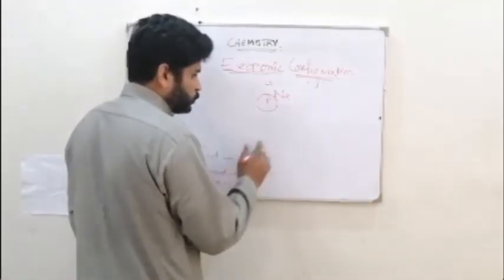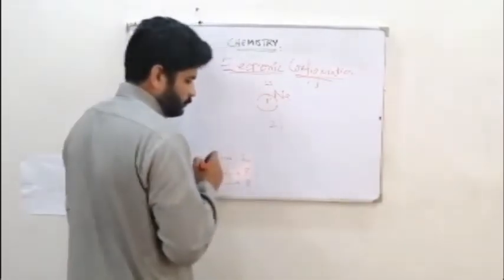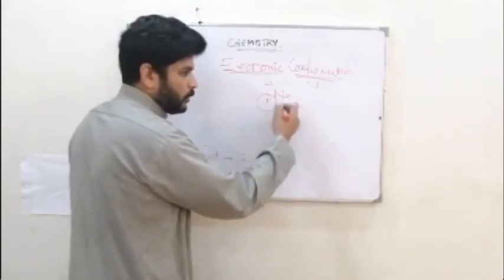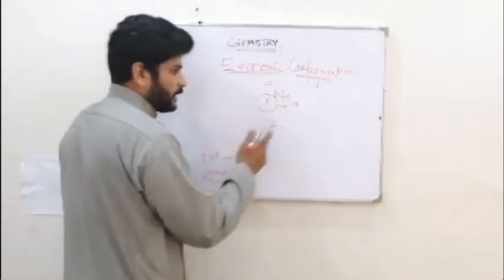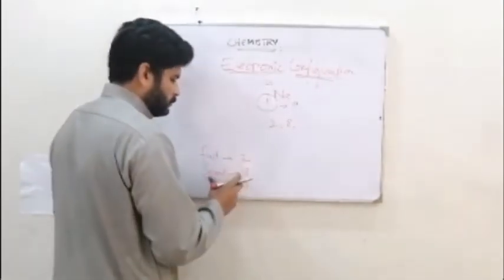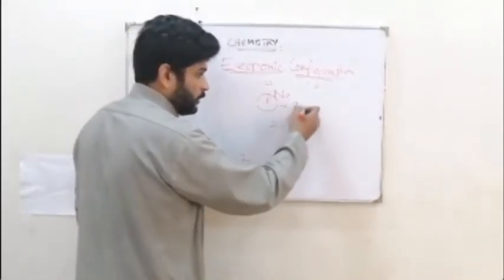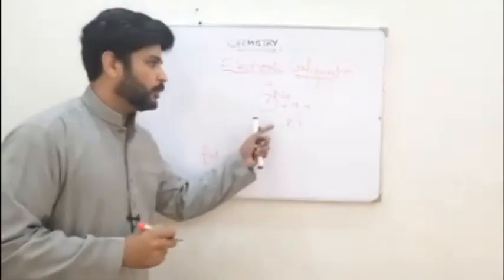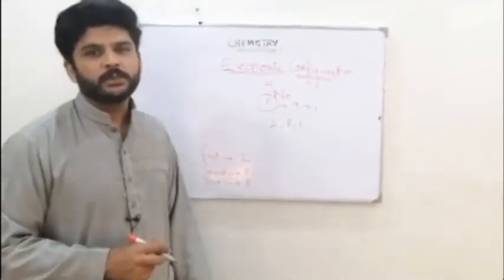In the first it is 2, so you are left with 9. In the second shell it can go to a maximum of 8. In the third shell, now that 8 are gone, only 1 is left. So 2, 8, 1 is the electronic configuration of sodium.